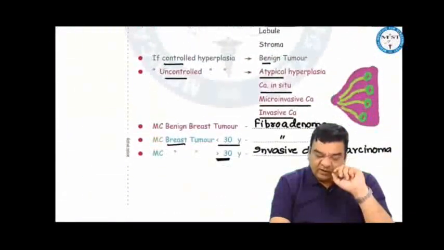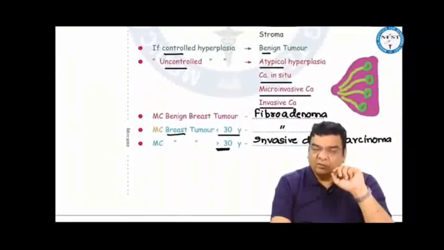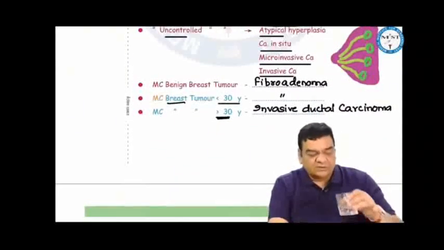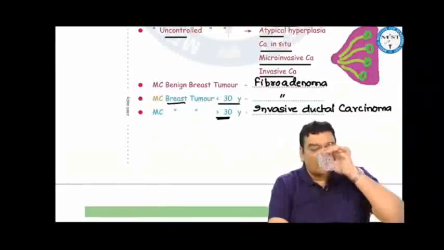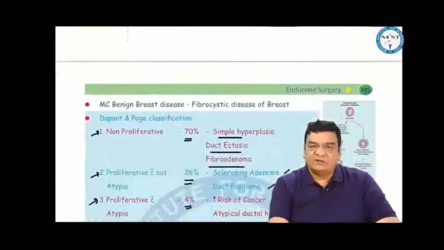Now, most commonly, the benign breast tumor is fibroadenoma. The most common breast tumor less than 30 years is fibroadenoma. After 30 years, the most common breast tumor is invasive ductal carcinoma. The most common benign breast disease is fibrocystic disease.